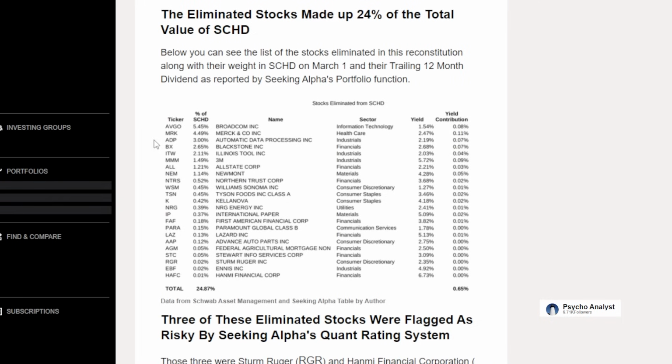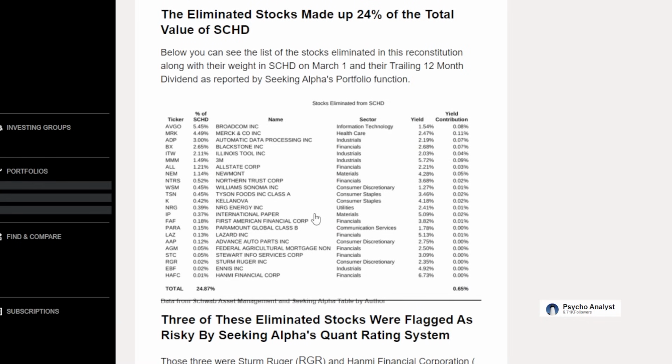Another one is Automatic Data Processing, or ADP. We have Blackstone, BX, another one that I was sort of a fan of. We have ITW, Illinois Tool Works. We have 3M, which I honestly do not mind losing whatsoever. We have Allstate Corp. We have Newmont. We have Northern Trust Corporation, Williams-Sonoma. We have Tyson Foods. We have Kellanova.